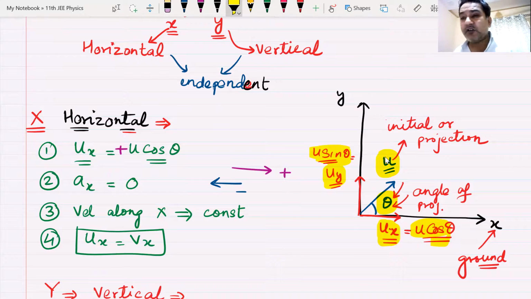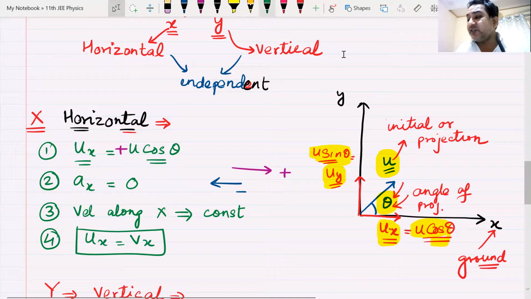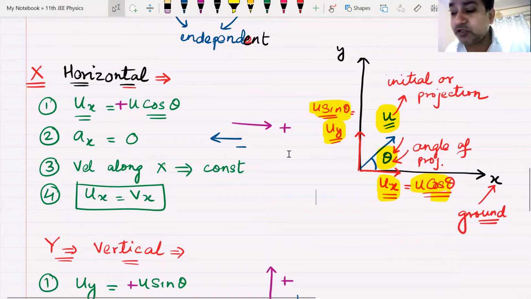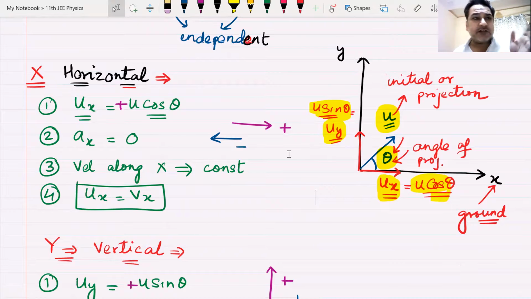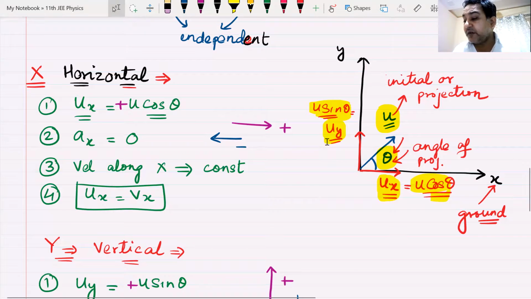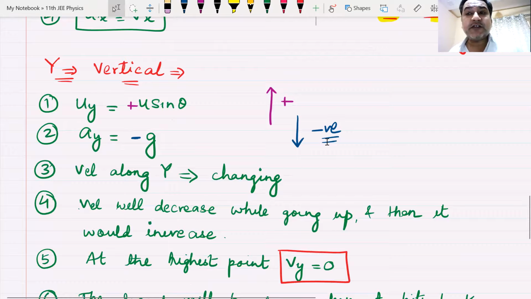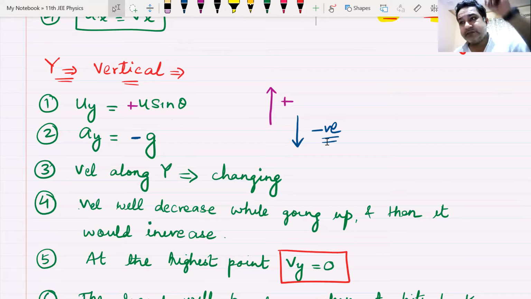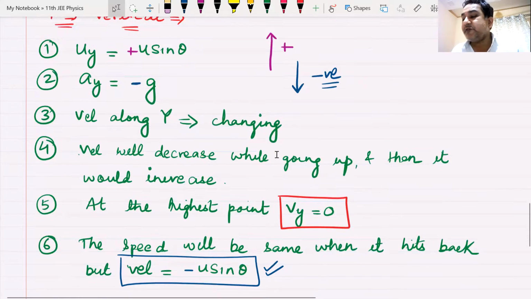We discussed the motion along horizontal and vertical. Along horizontal, the initial velocity is ux, which is plus u cos theta. The acceleration along x is 0, so the velocity along x-axis will always remain the same. Whatever velocity is along x initially, the same velocity will remain along x at all points. But along vertical, the initial velocity is plus u sine theta upwards. Acceleration is minus g because it is downwards. So velocity along y would be changing.